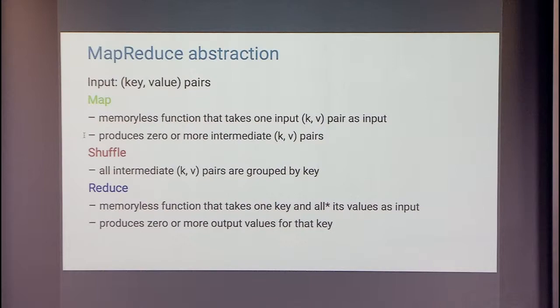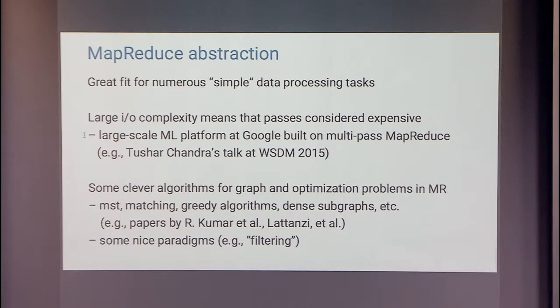And effectively what's happening is a whole orchestra of mappers and reducers are running together with these shufflers grouping and passing things around. Because of the simplicity of the model, it's very easy to write code in this model, and it's very, very natural to optimize the performance of a system here. So it's a great fit for lots of simple data processing tasks. I put simple in quotes because typically the nature of the computation here is very simple.